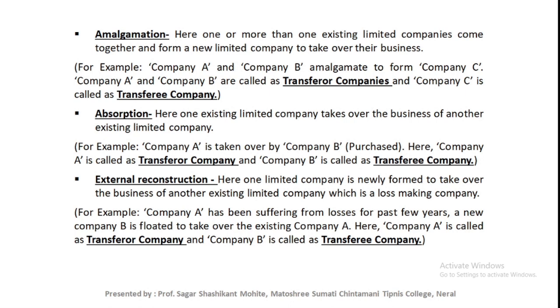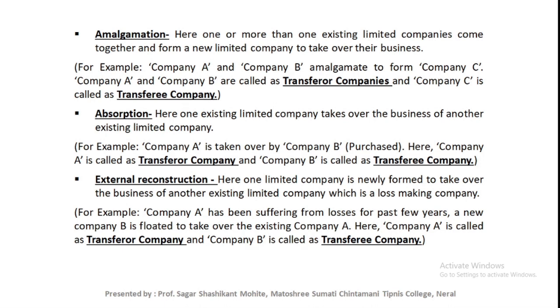Now let's see those three concepts. First one is amalgamation, next absorption, and third one is external reconstruction. So what is amalgamation? In amalgamation, one or more existing limited companies come together and form a new limited company to take over their businesses.